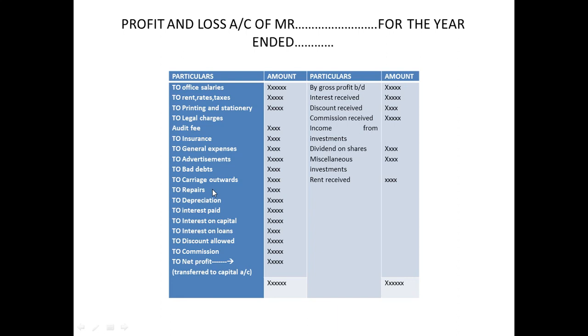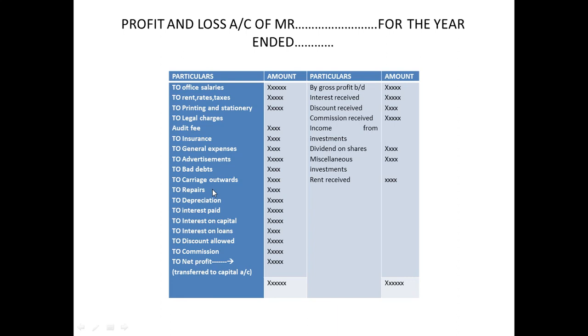It's an expenditure for you. Interest on capital means you have taken capital for your company, and you pay interest on that capital. Like if you are investing in the share market, share capital will be there, and you need to pay interest on that also. Interest on loan: if you have taken a loan from someone, you need to pay interest on that also. So if it is given in the question, you need to take it over here.